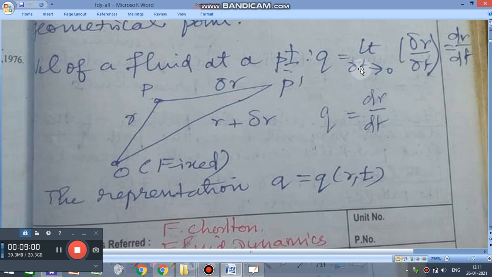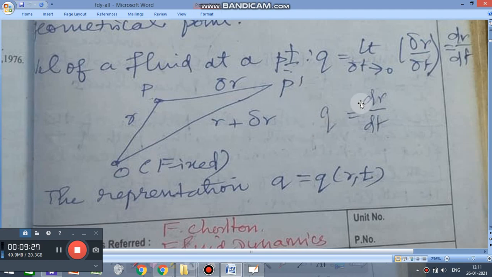Now, as del T tends to 0, we take the ratio of del R and del T as dr by dt. This we call the velocity of the moving particle from P to P dash.